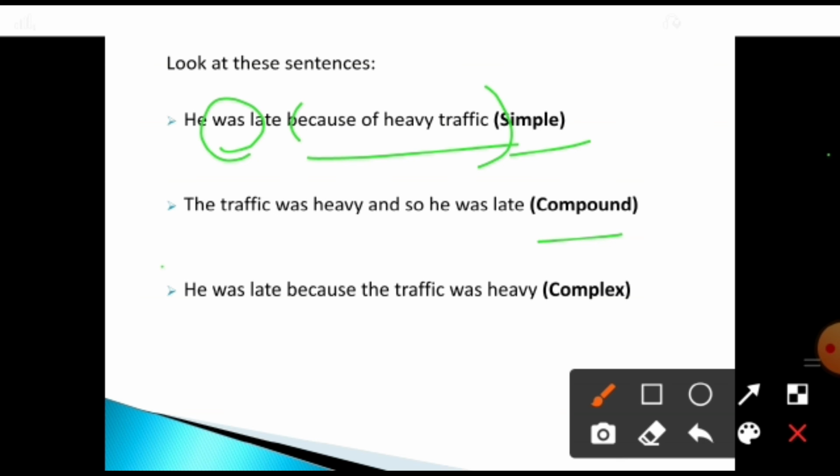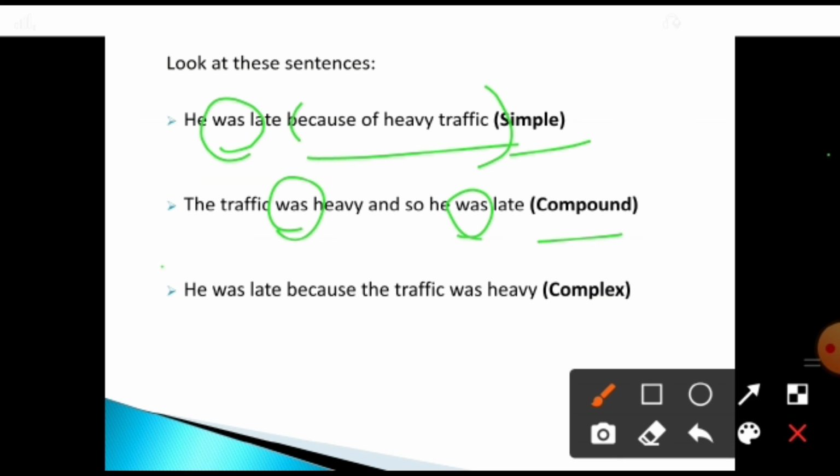It has 2 verbs. Look at this. The traffic was heavy. He was late. So it has 2 verbs with different subjects. The verb was belongs to traffic, and the other verb belongs to he. So it has 2 different subjects and 2 different verbs. So what must be present there? You should know that there are 2 clauses. Okay? So how many clauses are present in this sentence? When we have 2 subjects and 2 verbs, it has 2 clauses.